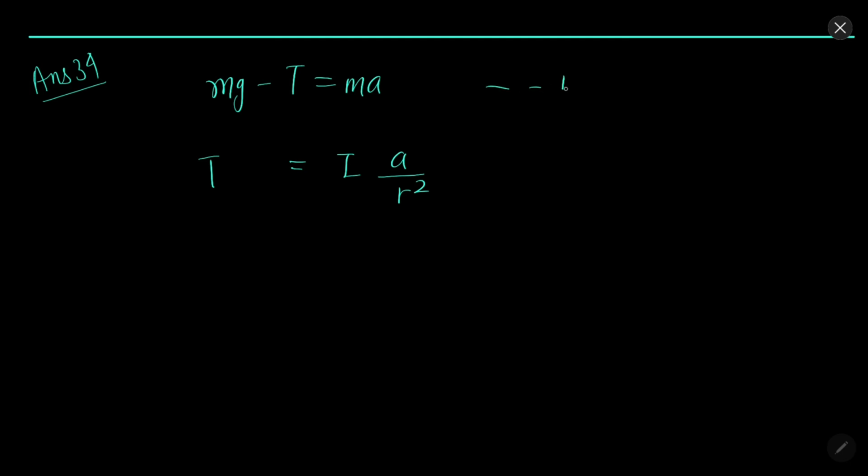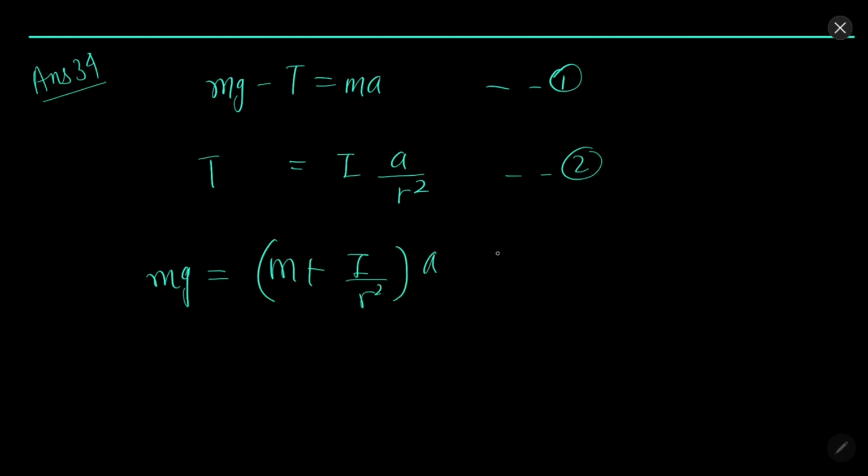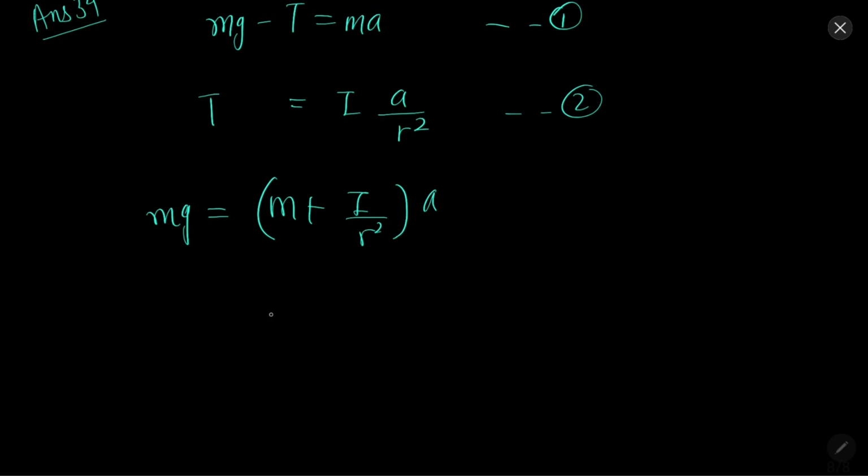So these are two equations that we have. Now mg equals (m plus I over r square) into a. So after simplifying this, a will come out to be 0.89 meter per second square.